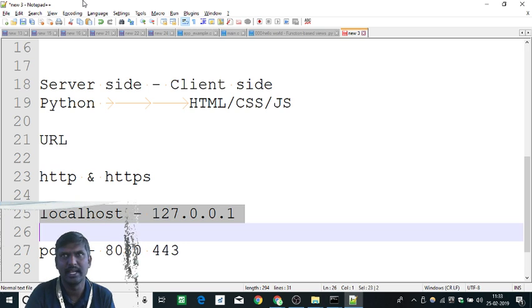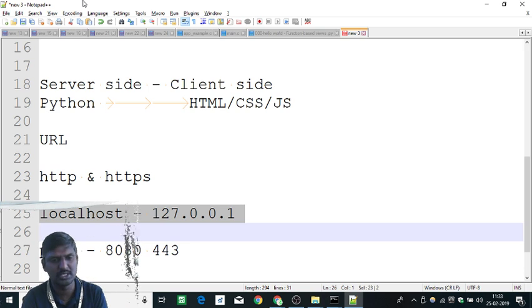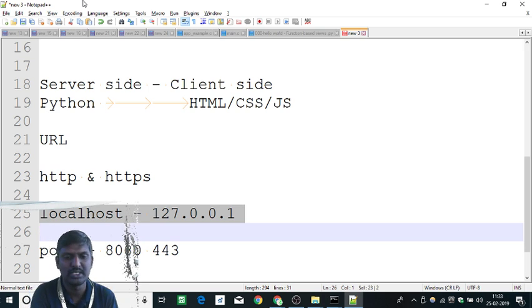And instead of giving the door number, people give a meaningful name. For example, Guvi.in. When you say Guvi.in, it automatically gets translated by someone into an IP address. That someone is called the domain name server. The domain name server takes your fully qualified name and converts it into a numerical number, like 127.0.0.1, or a different number like 167.3.4.5, whatever it is. It is divided by 4 dots and 4 sets of numbers.